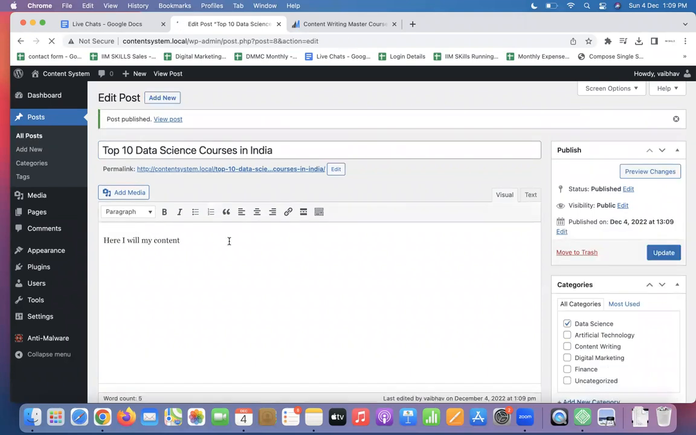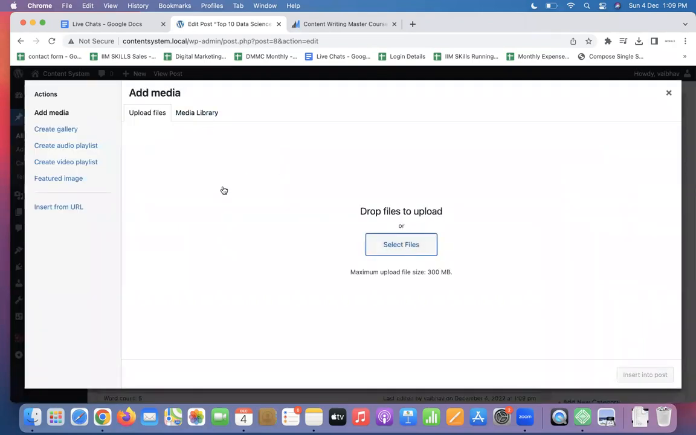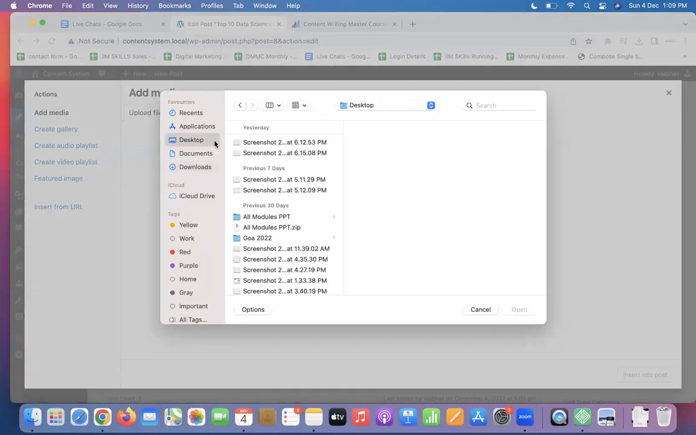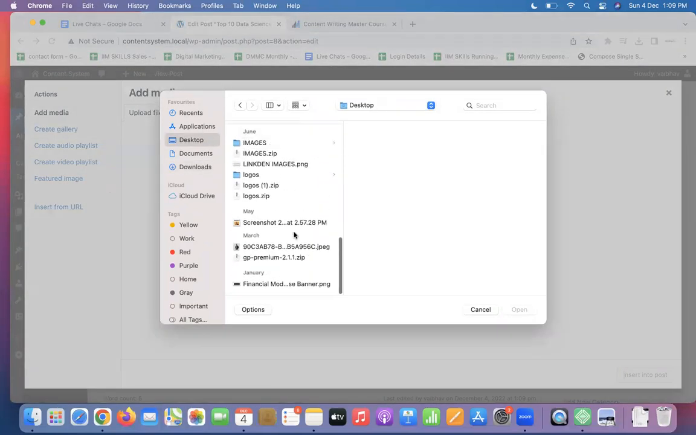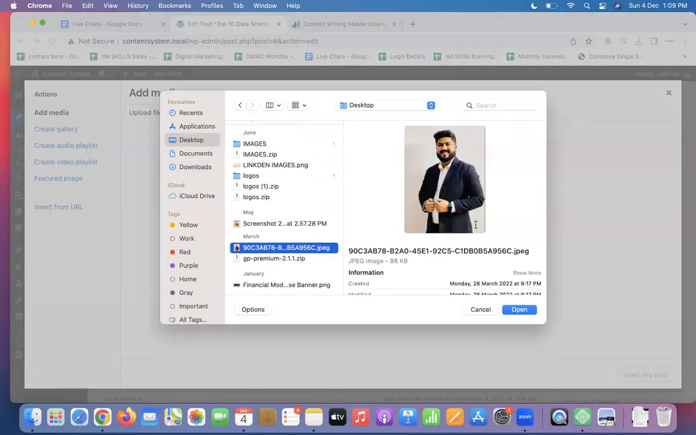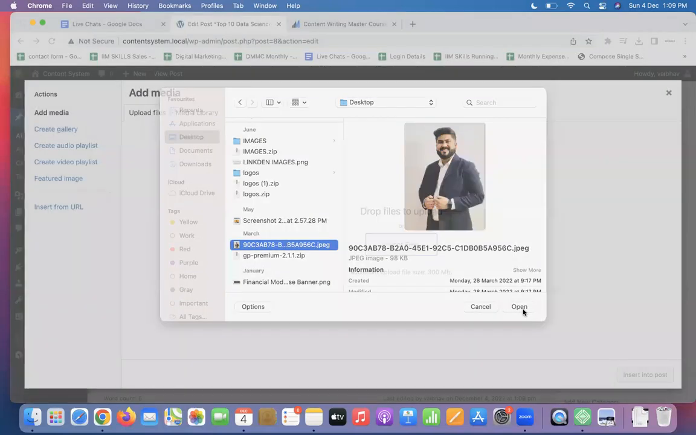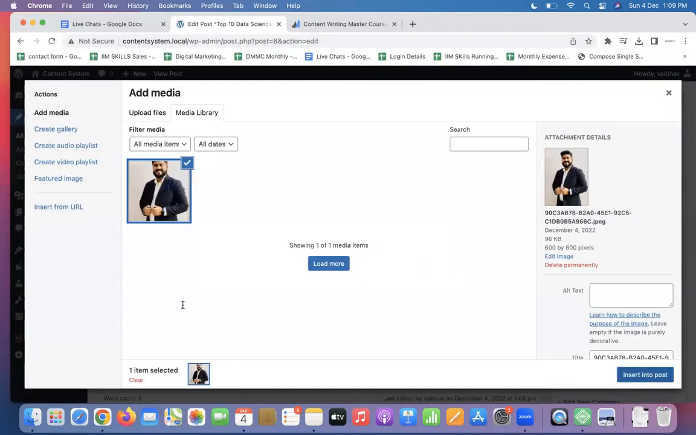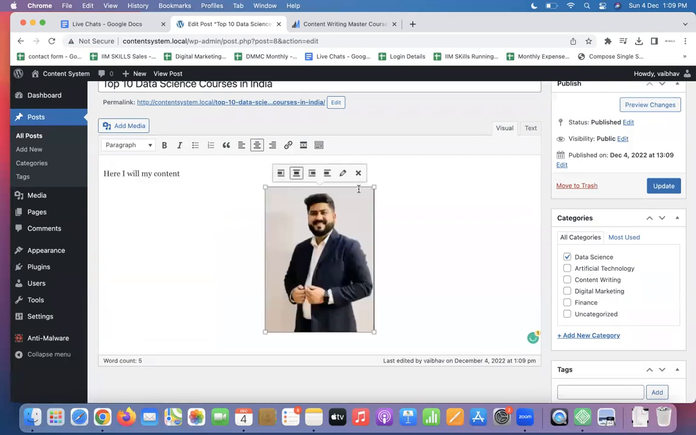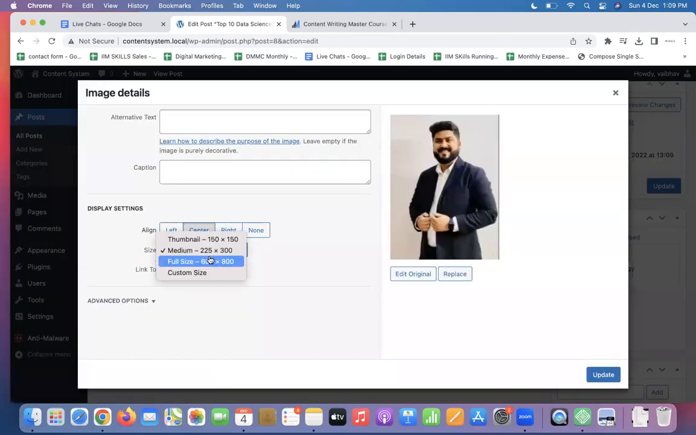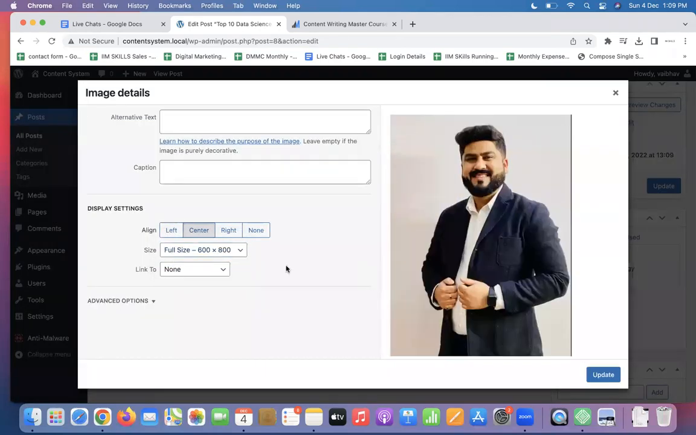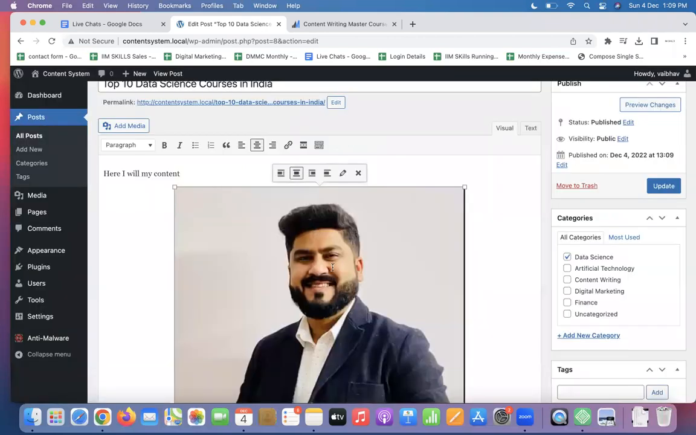Okay, there is one thing that I mistakenly skipped. If you have to upload any media, go here, add media, file, select desktop, any image that I have. Let's say this is my image. I'll select this image and I'll insert this image. So this will appear. If you have to size it, you can simply go here, medium, full size, upload, and you're done. Okay, is this clear?